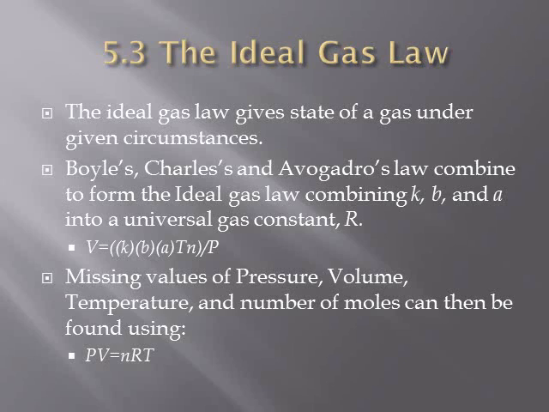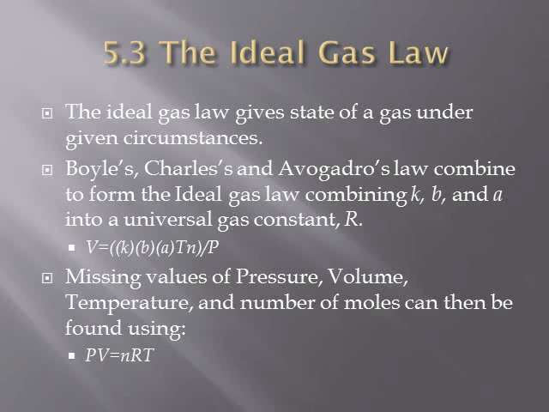The ideal gas law is an equation of state for a gas, where the state of the gas is its condition at a given time. A particular state of a gas is described by its pressure, volume, temperature, and number of moles. Knowledge of any three of these properties is enough to completely define the state of the gas. Since the fourth property can then be determined from the equation for the ideal gas law, it is important to recognize that the ideal gas law is an empirical equation. It is based on experimental measurements of the properties of gases.